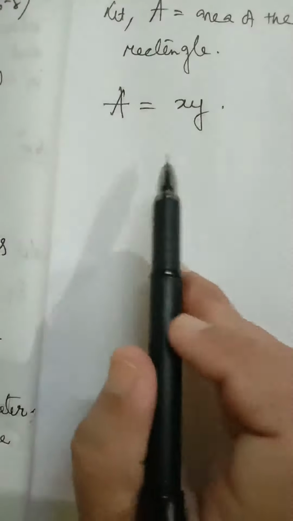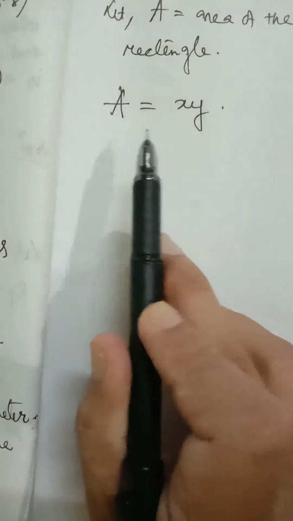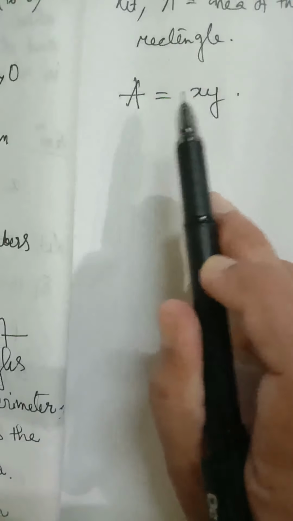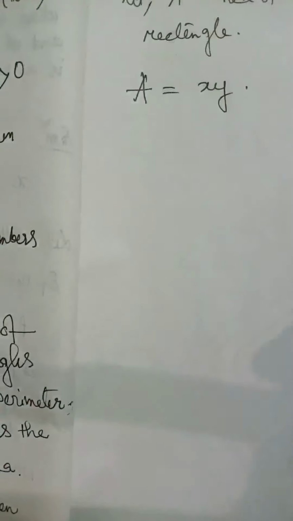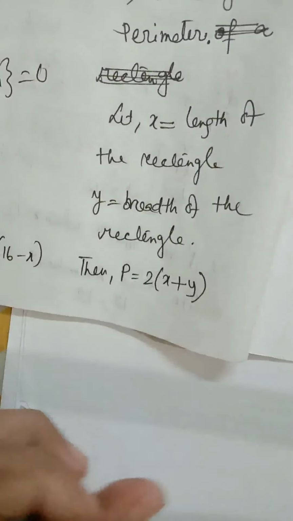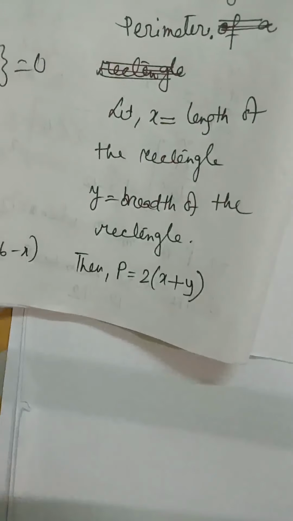But before finding the maximum value of A, we have to express A in terms of one variable, either x or y, by using this result, because P is the given perimeter and P is constant.